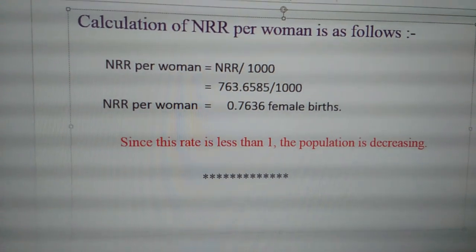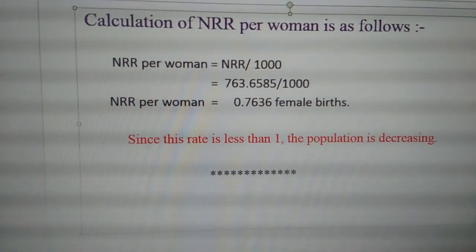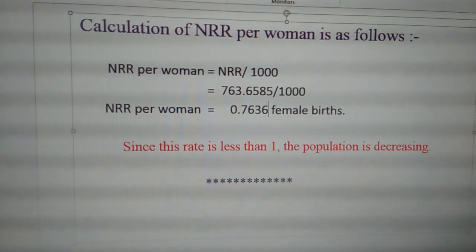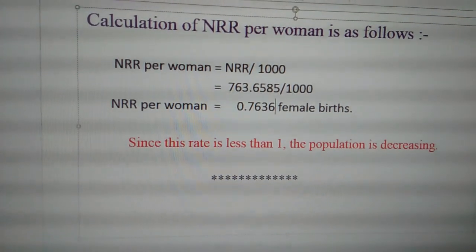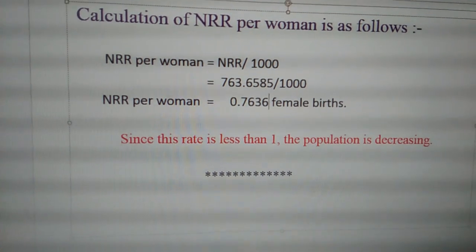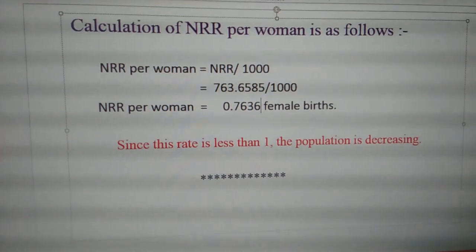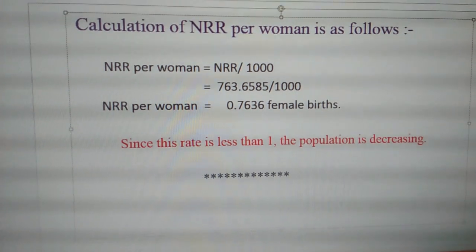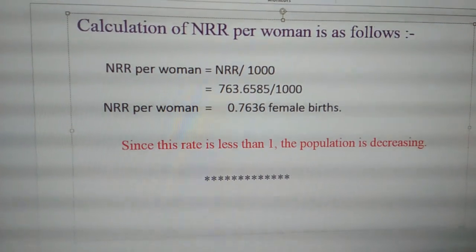You can judge whether it is less than 1 or greater than 1. It is very clear that it is very much less than 1. So since this rate is less than 1, the population is decreasing. This is how we have to find the net reproduction rate for the rate of growth of population.